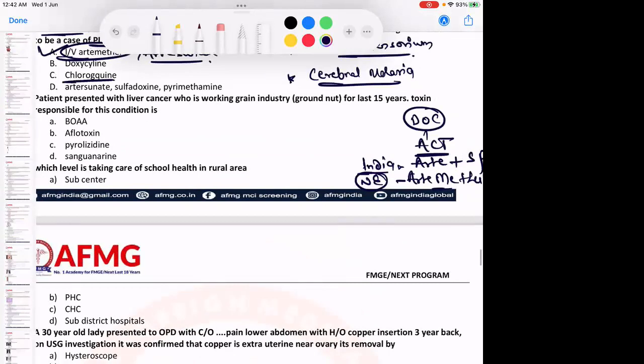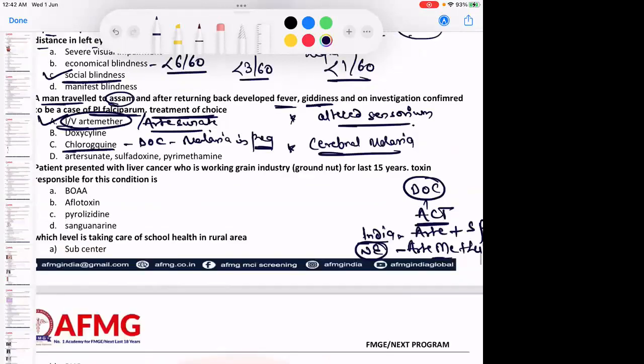Chloroquine is the drug of choice for malaria in pregnancy. Whereas primaquine, as I told you, is the drug of choice for relapse.